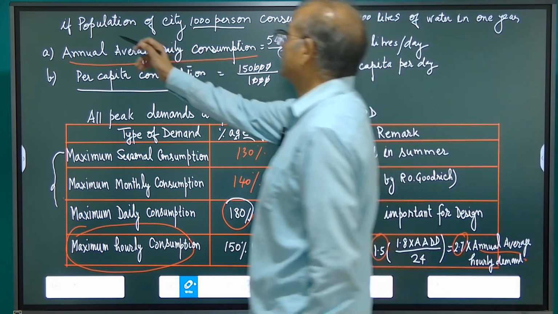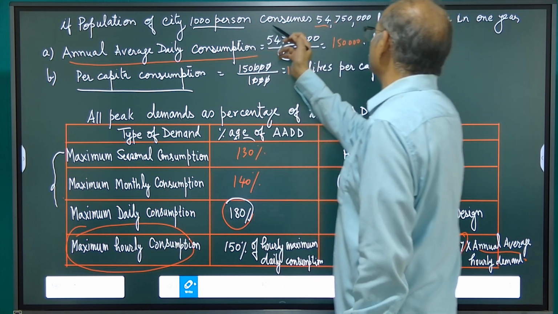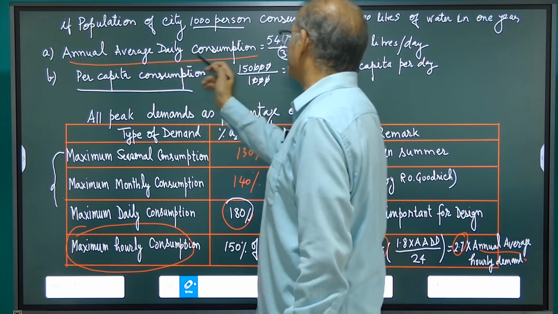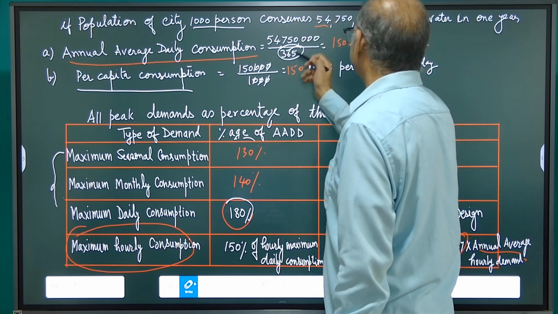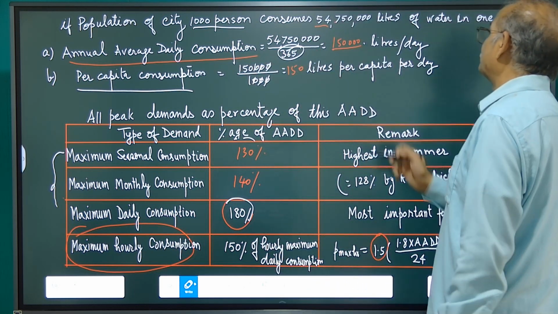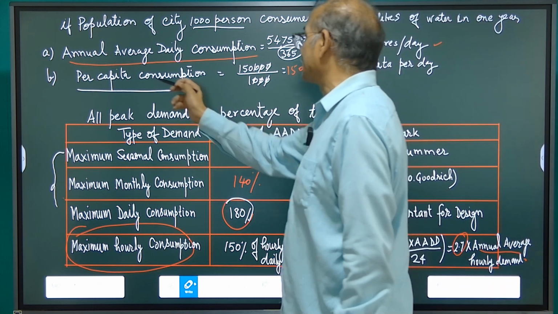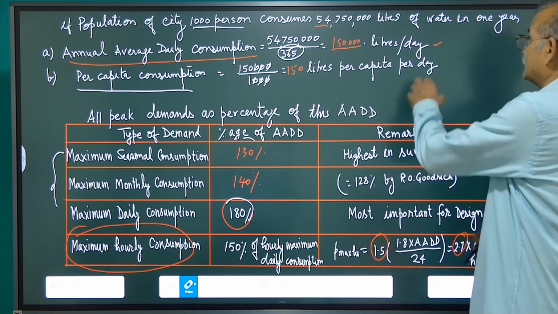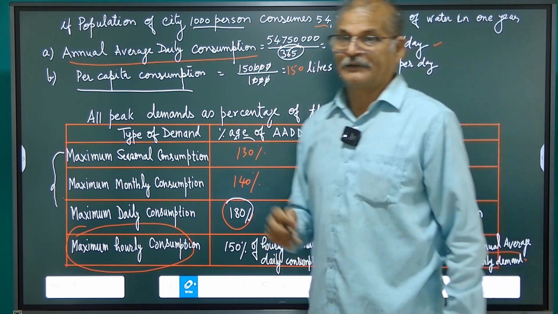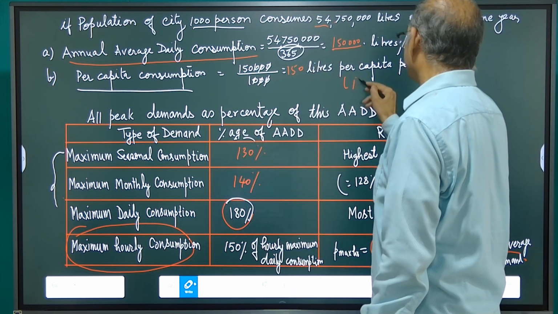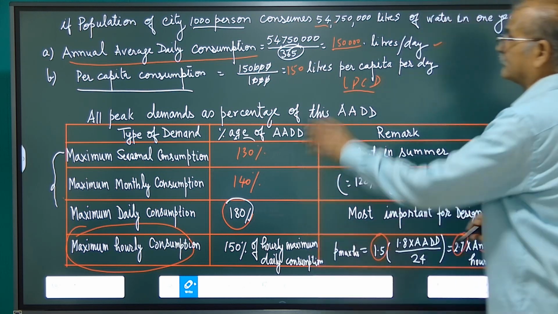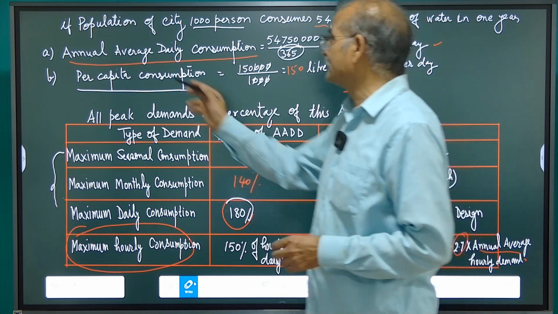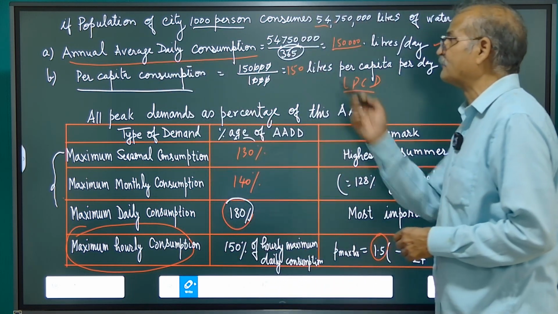और वी कैन सी हियर if a population of city 1000 person consumes 54.75 million liters of water in 1 year, annual average daily consumption 54.75 million divided by 365, it will come 1,50,000 liters per day, and per capita consumption 1,50,000 divided by 1000, 150 liters per capita per day. So that is how we calculate, that is LPCD, liter per capita per day. So once population is given, total consumption is given, we can find out the annual average daily consumption कितना होगा, daily demand कितना होगा.